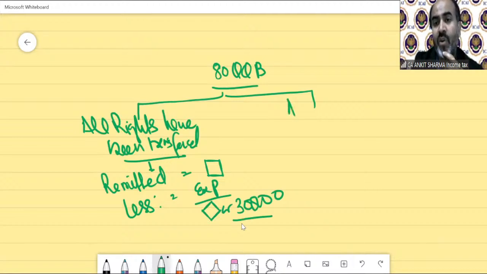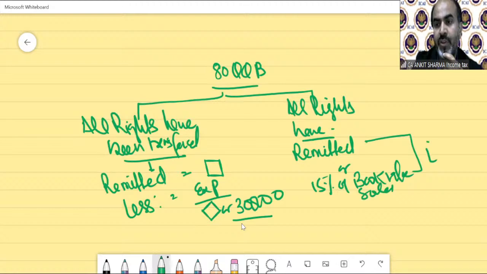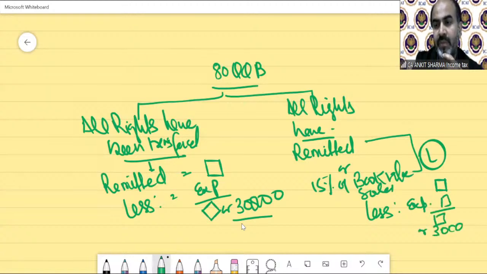If all rights have not been transferred, then the remitted value, of course same as the first case, or 15% of book value sold, whichever is lower, will be called the eligible amount, and now we will deduct the expenditure out of it. And the balance value or 3 lakh, whichever is lower, will be the deduction eligible under this section.